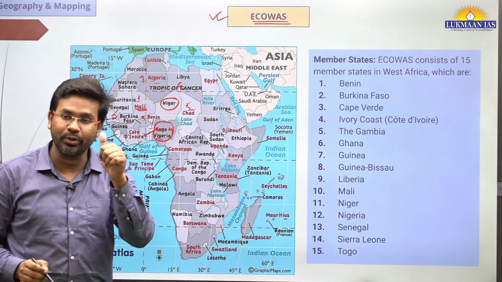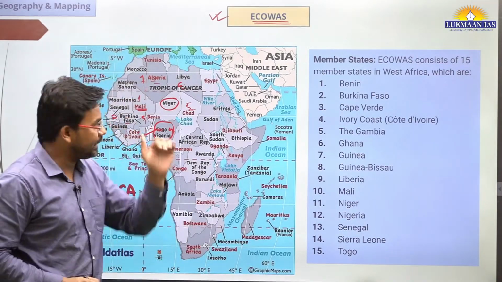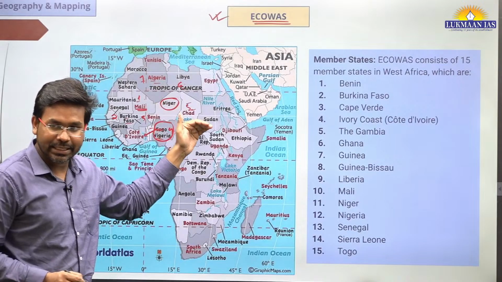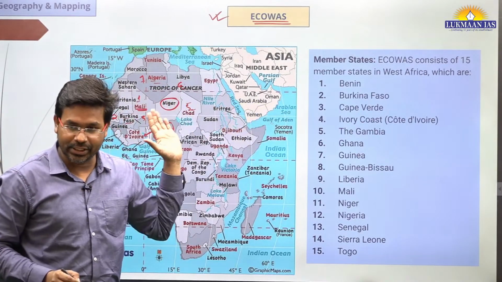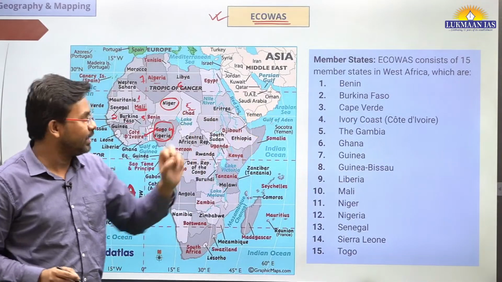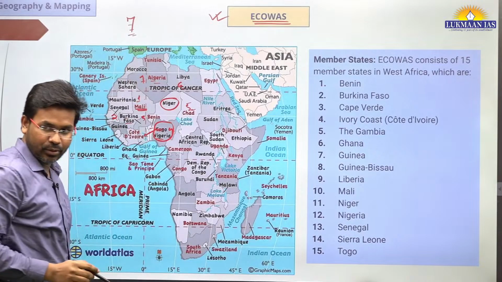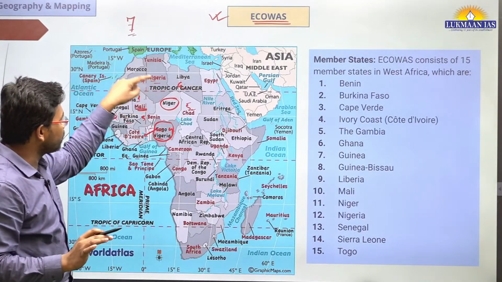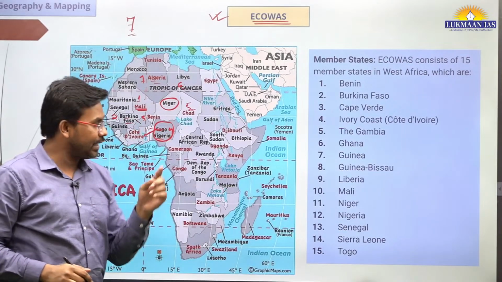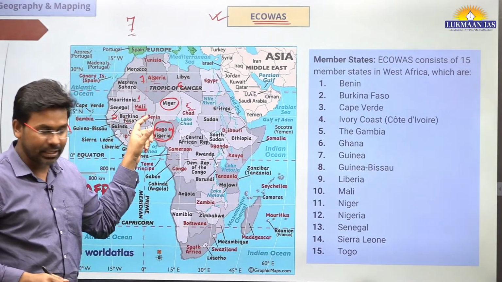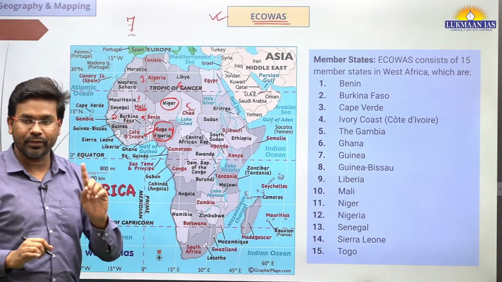At least we should remember the number of countries that border Niger. Maybe in the prelims exam they will ask a question and say that 7 countries border Niger or 5 countries border Niger. At least we should remember that there are 7 countries that border Niger. That number is important, and also try to remember the names of the countries. Have an atlas for yourself, try to locate those countries in the atlas and note their names. So this is one part of the exercise.